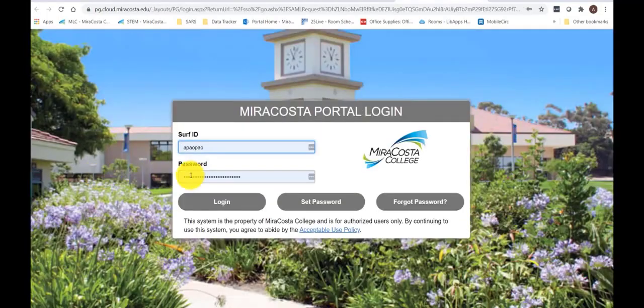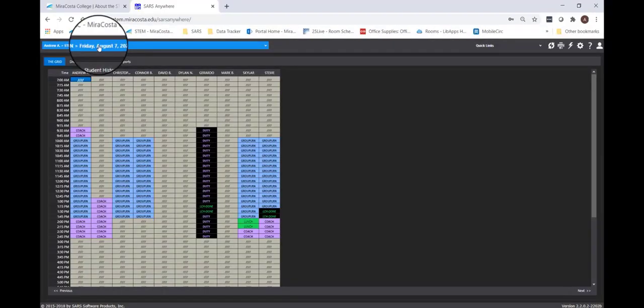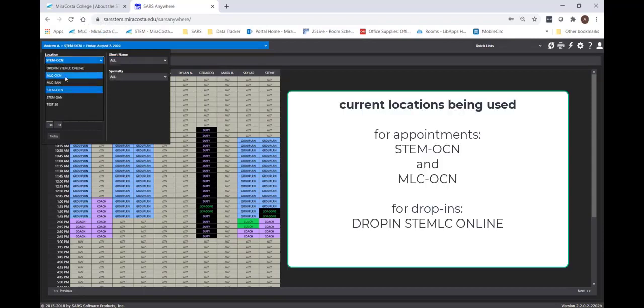Since appointment scheduling begins during the second week of the semester, you may not see information in SARS Anywhere until that time. But you will use this drop-down menu to view that you are looking at yourself as the tutor and the location you want to look at and the date you want to look at. You can change locations up here if you do tutor at more than one location. While working remotely, the locations we are using for appointments are STEM OCN and MLC OCN. We are also using Drop-in STEM MLC Online, where we will be tracking our drop-in sessions.